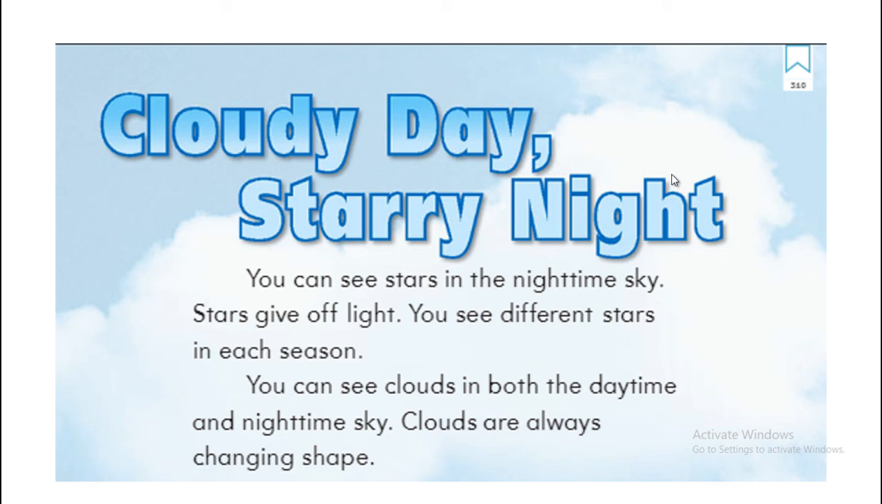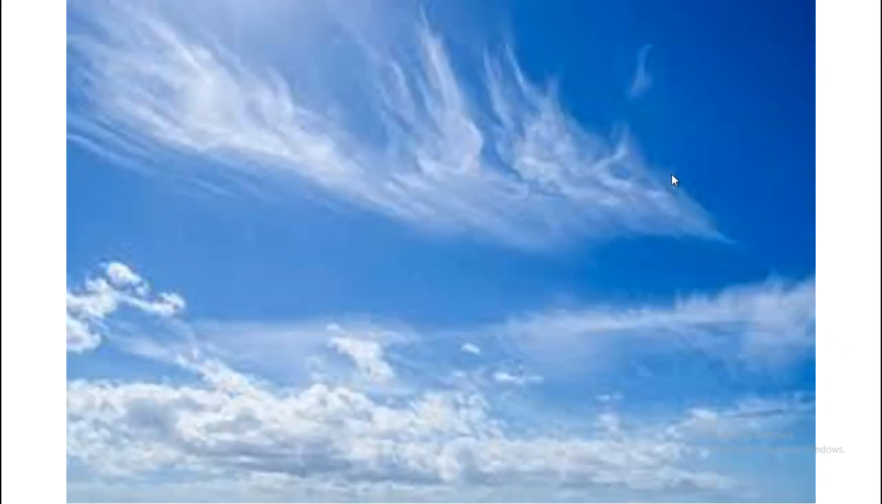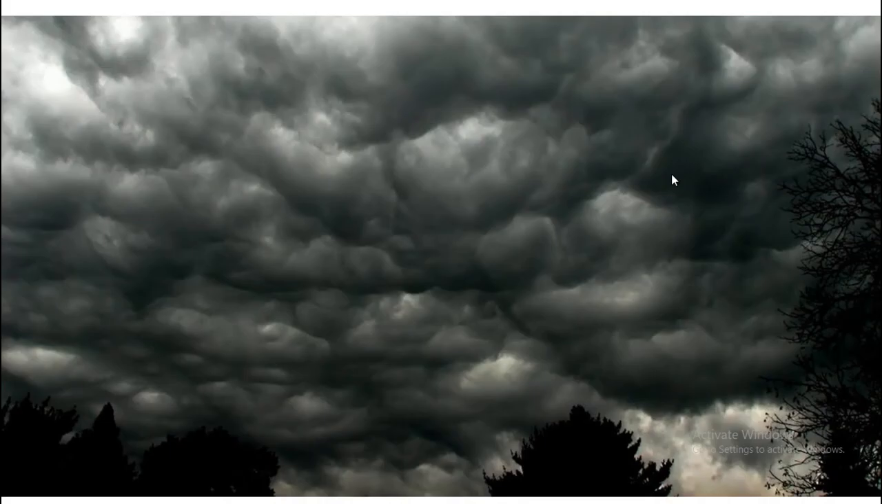Now you can see also clouds in both daytime and nighttime sky. Clouds change. They never have one shape. They are always changing their shape. When you see these clouds, do you think it's gonna rain? No, I think it's a sunny and clear day. It's not going to rain anytime soon. But when I see these clouds, I know it's going to rain soon. Why? Because they are dark. They are heavy and holding so much water.